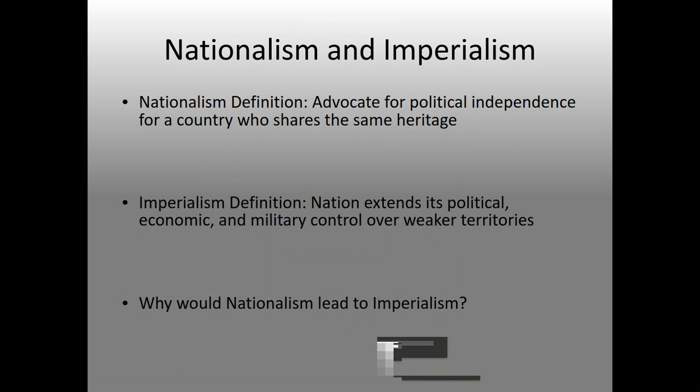That means that people in the United States, say of German descent, want the German people to be furthered, and they know that they are the best.